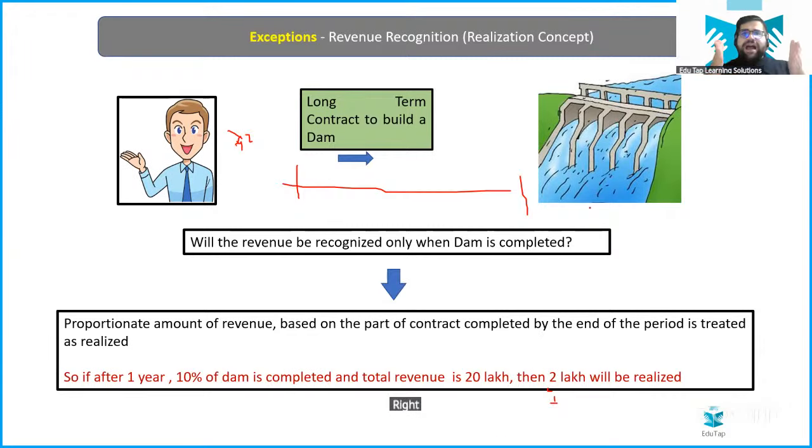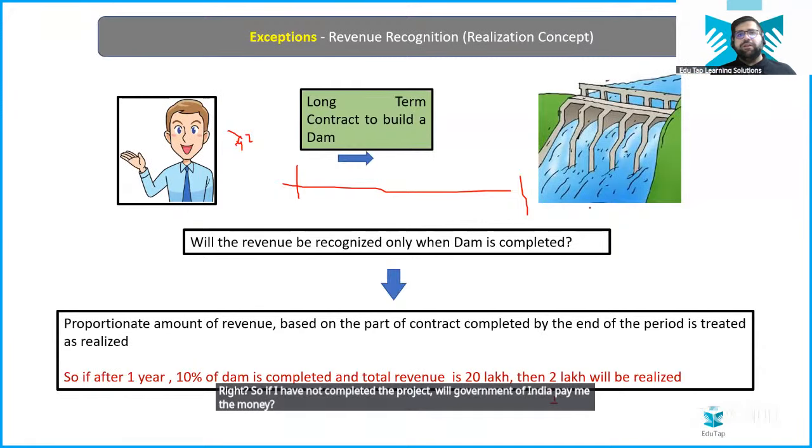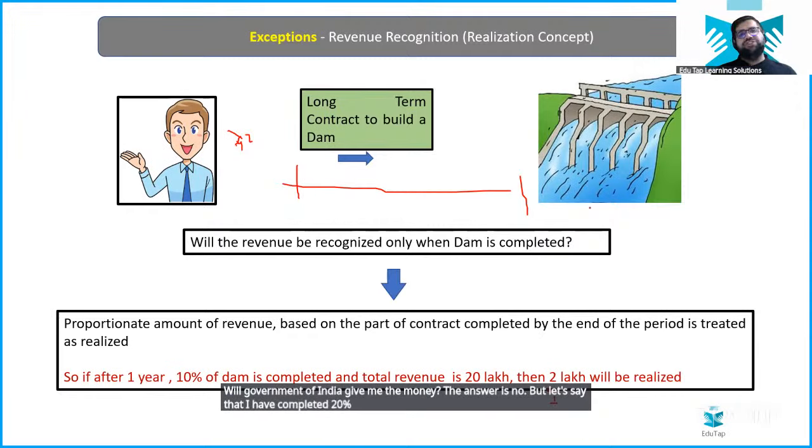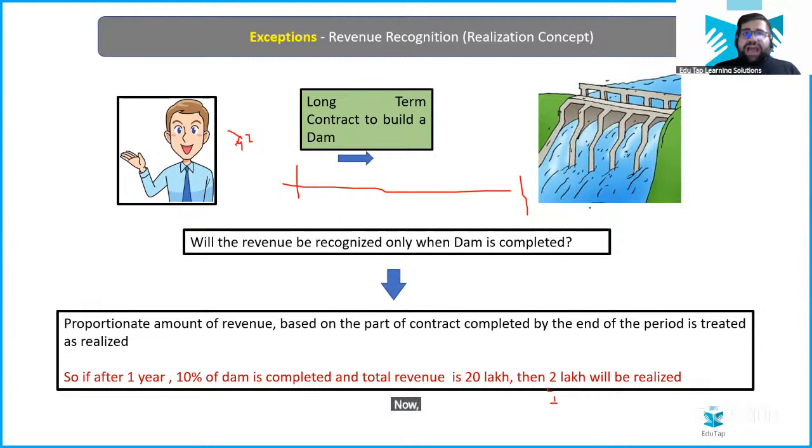So if I have not completed the project, will the Government of India pay me the money? The answer is no. But let's say that I have completed 20% of the project. Once I prove that, yes, sir, I have completed 20% of the project, then the Government of India is bound to pay me the money for 20% of the project. But my right of recognizing the revenue arises on that particular date when the 20% of the project is completed.